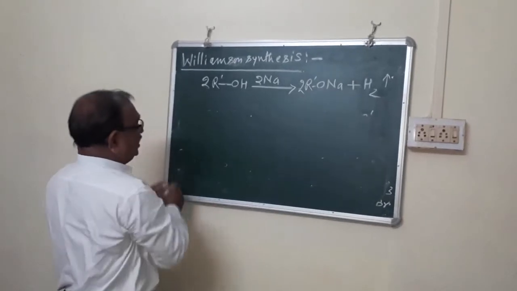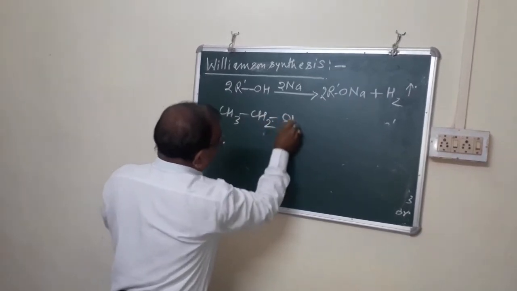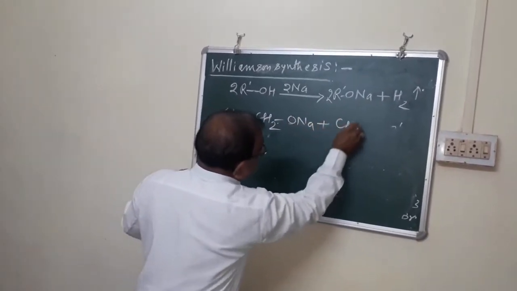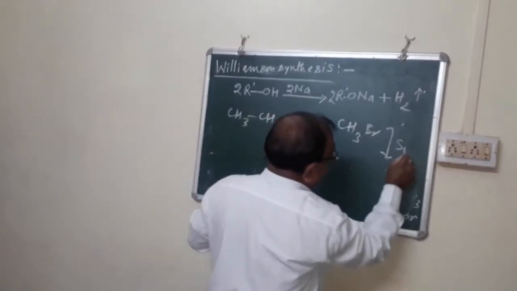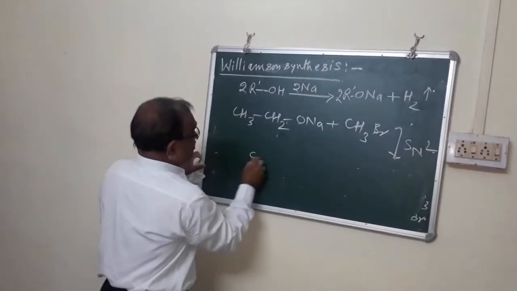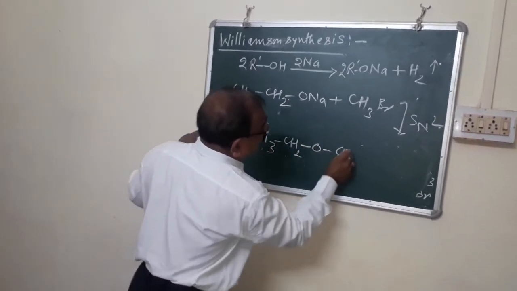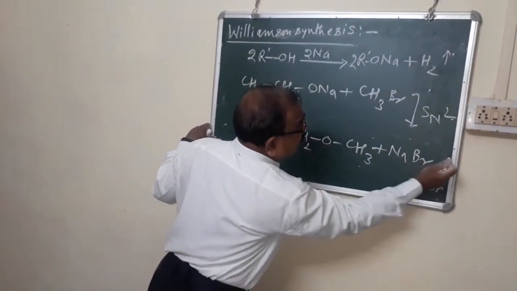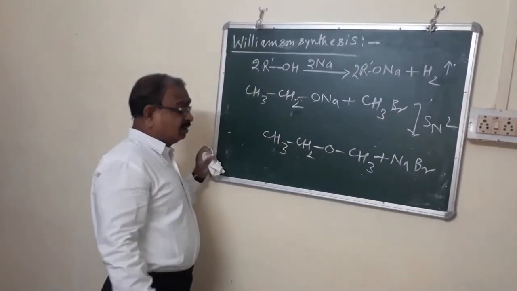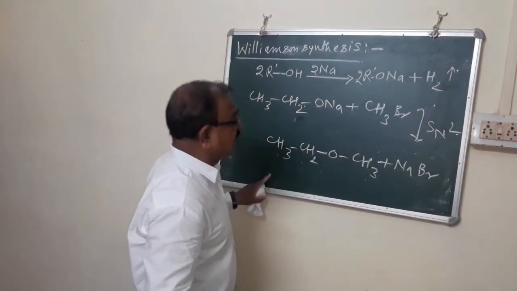Important point is that in case of unsymmetrical ether, that is CH3CH2ONa plus CH3Br, SN2 mechanism, the product is CH3CH2OCH3 plus NaBr. Now, what are the main points in the preparation of ethyl methyl ether?